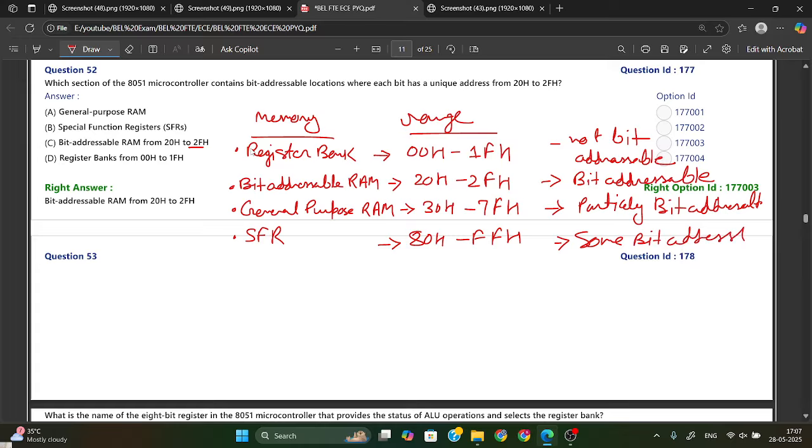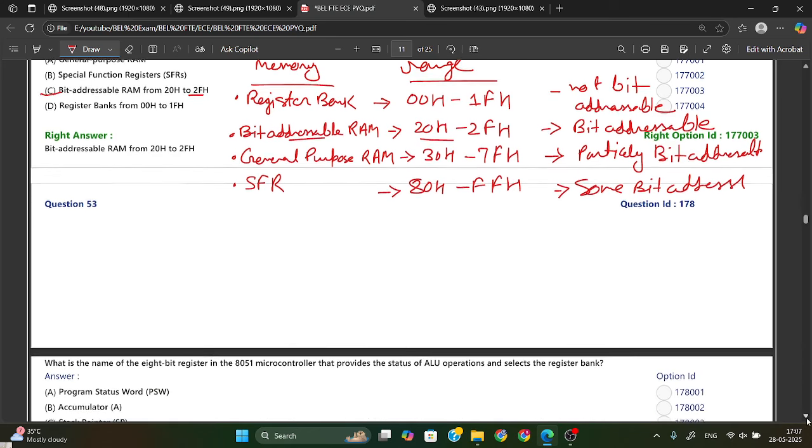So for the memory location they have mentioned 20H to 2FH, so it will be your bit addressable RAM. Option C is your right answer, and kindly note down the other points also.